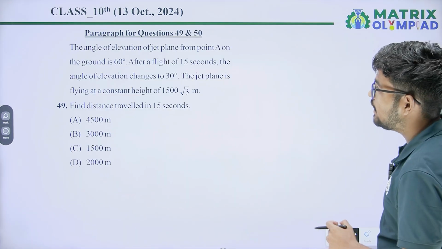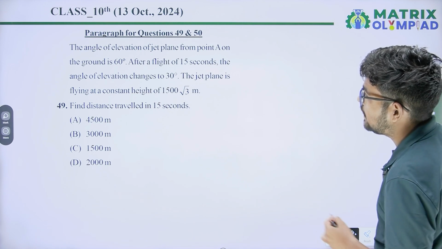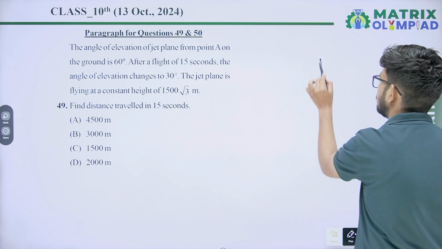Our next question, the angle of elevation of a jet plane from a point A on the ground is 60 degree.